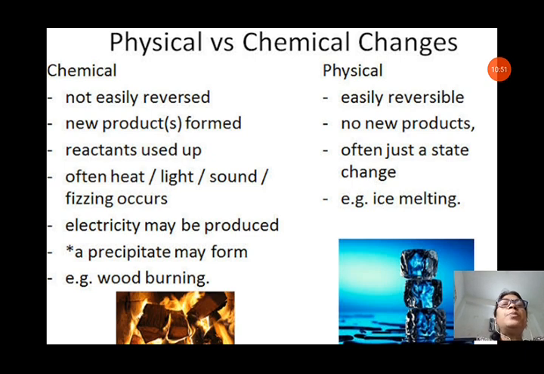A precipitate may form. In wood burning, ashes form. But in ice melting, it is a physical change. So in this, only the state of matter will change. These are the differences between the physical and chemical change.